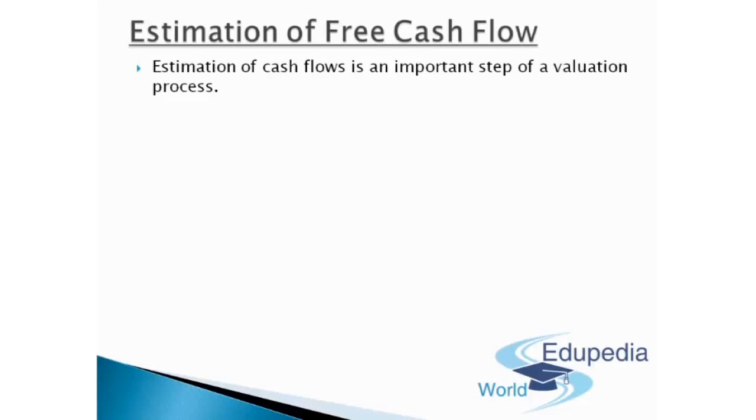So a free cash flow to equity is defined as the cash flow available to the firm's shareholders once all the operating expenses like taxes and other expenditures needed to sustain the firm's productive capacity, and payments to or receipts from debt holders, are accounted for. After all these things are paid, the cash which is available is known as free cash flow to equity.